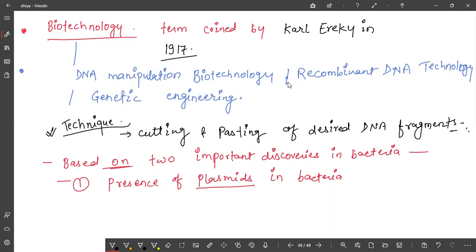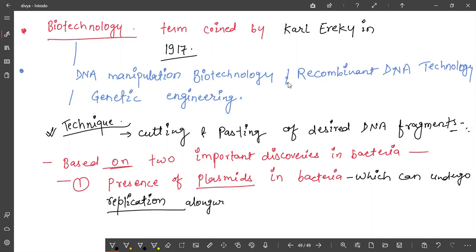So this is the presence of plasmid in bacteria, and the specific character is that it can undergo replication. Replication means to make more copies, along with and independent of chromosomal DNA.